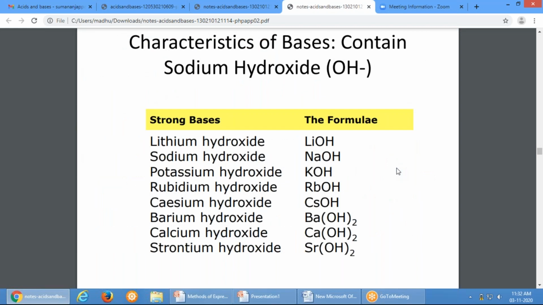So examples for bases which contain hydroxide ions: strong bases like lithium hydroxide, sodium hydroxide, potassium hydroxide, rubidium hydroxide, cesium hydroxide, barium hydroxide, calcium hydroxide, strontium hydroxide. These are all bases which contain hydroxide ions.